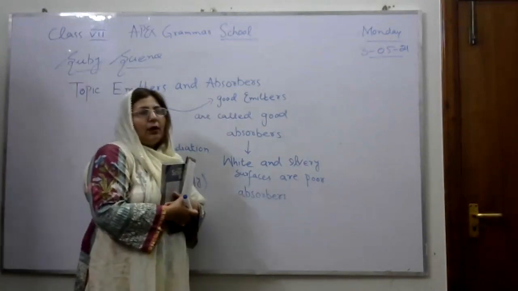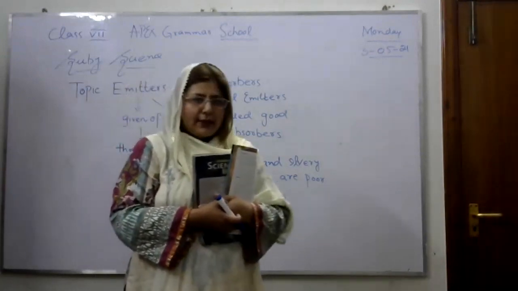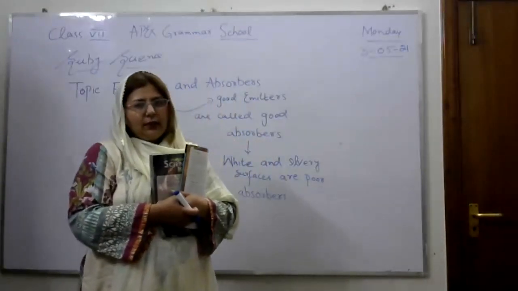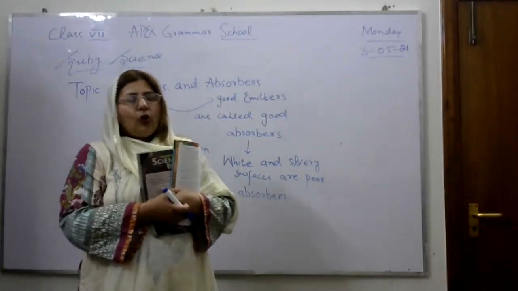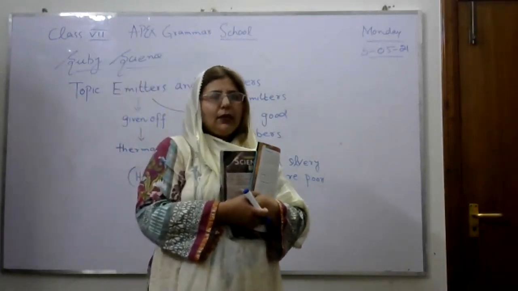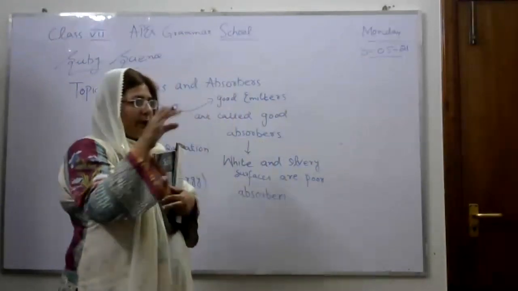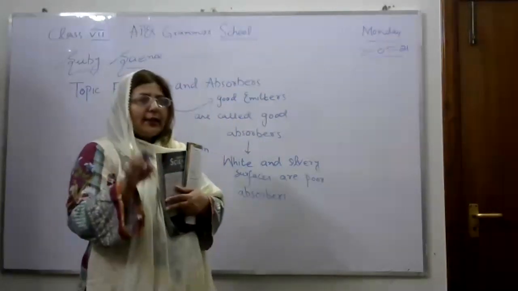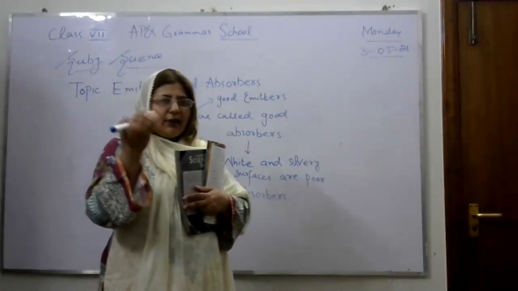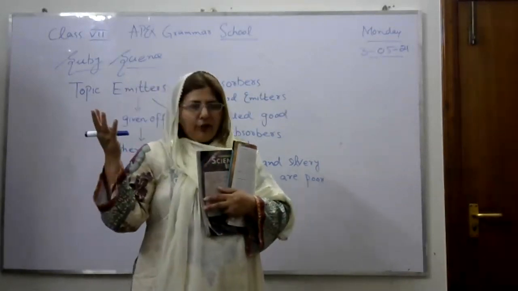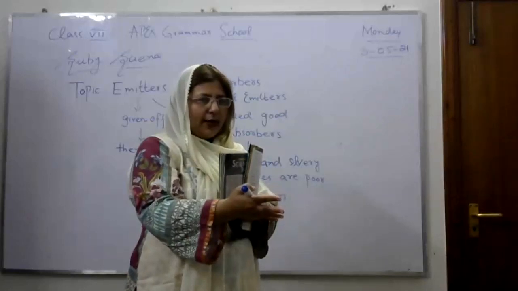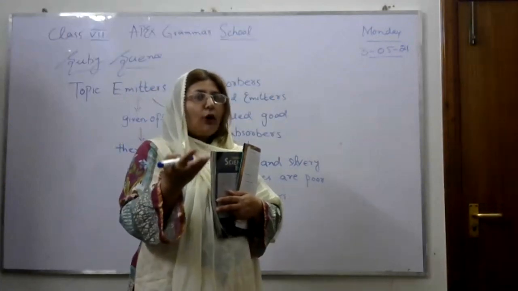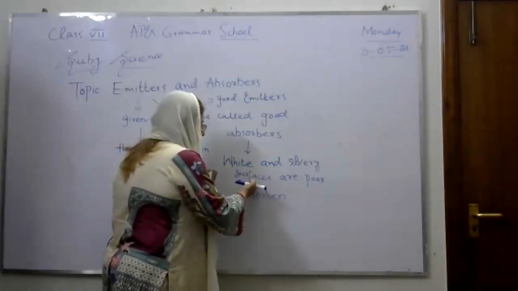We all know about the sun. The sun gives us light and heat energy. The light of the sun consists of 7 colors. You also know that there are orange, white, green, blue, and many other colors in the rainbow. When this light falls on white or shiny surfaces, it will hit that object and then be reflected back. So little heat will be absorbed by a white or silvery surface.